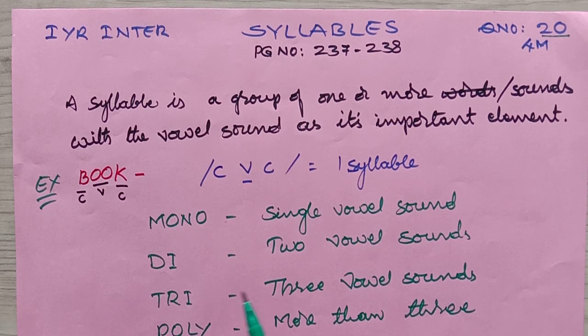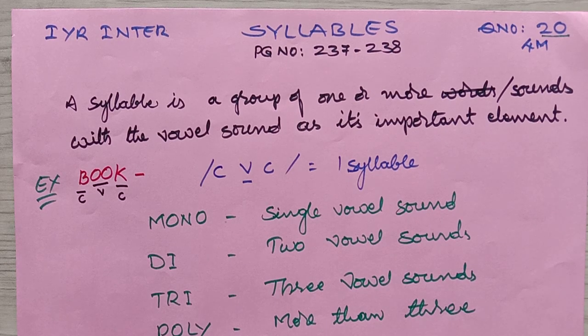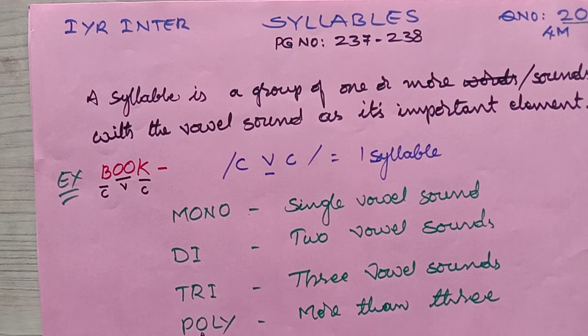Disyllabic words that has 2 vowel sounds. Trisyllabic words that has 3 vowel sounds. And polysyllabic words that has more than 3. That is, 4 syllables. If a word contains 4 syllables, it is called a polysyllabic word.